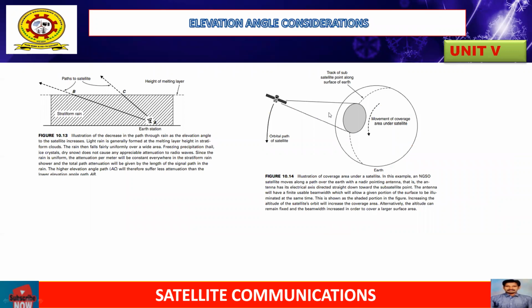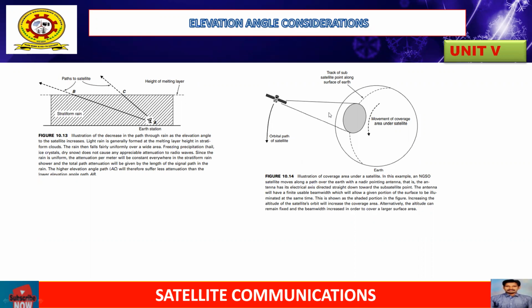So from this picture here we have elevation angle considerations. Generally for the elevation angle consideration, here is a basic example: Ka band, approximately 20 to 30 gigahertz. For such a Ka band, figure A represents the decrease in the path through rain as the elevation angle to the satellite increases.